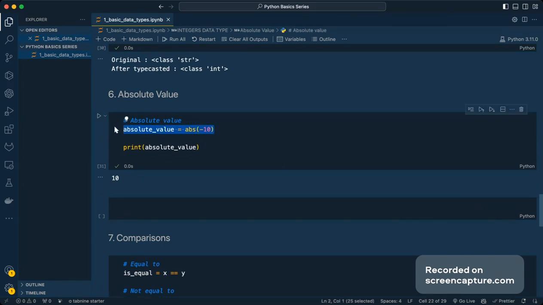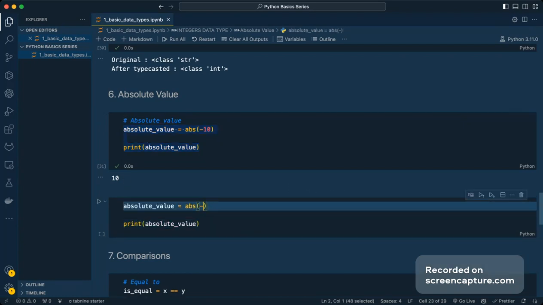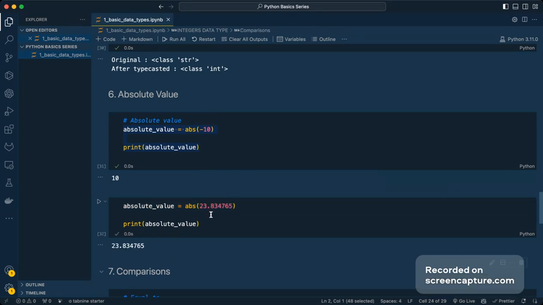So if I try to print the absolute value, okay, I'm going to take the other one. Let's assume that I have 13 point something. Ultimately, you can see over here that since this value is a negative value, it has ultimately given me the positive part of it. So absolute value is going to give us the positive part of an integer.